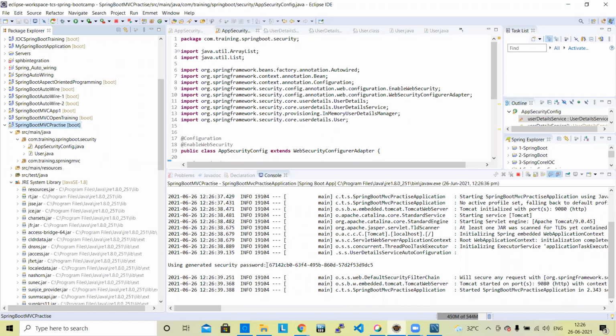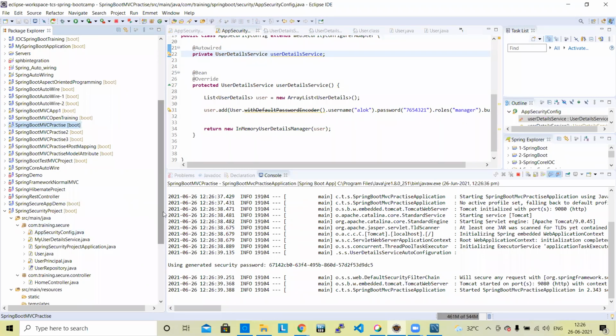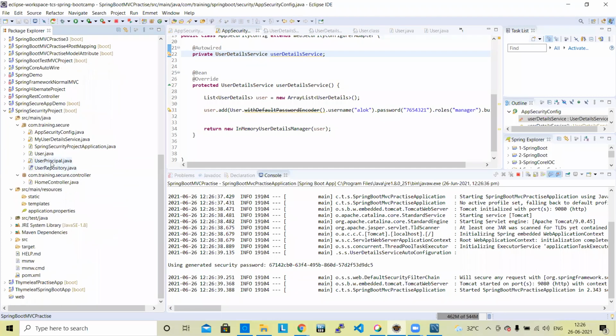Actually, it should not be shown here. It will stop generating. Why is it not working? Okay, let's run this application. Okay, one minute. Let's run this application. Okay, user.